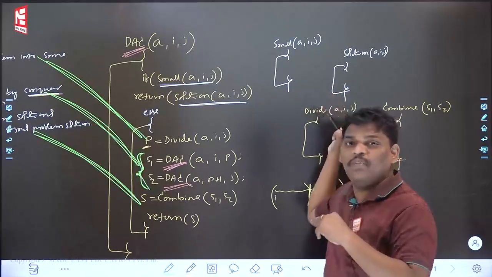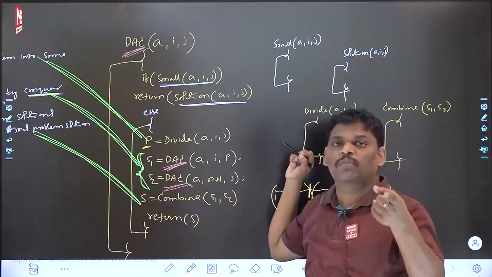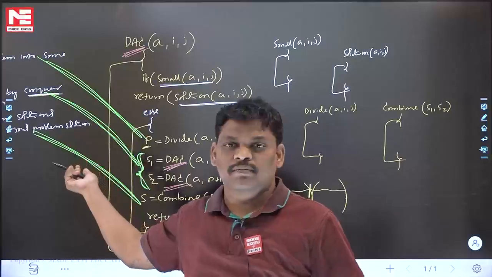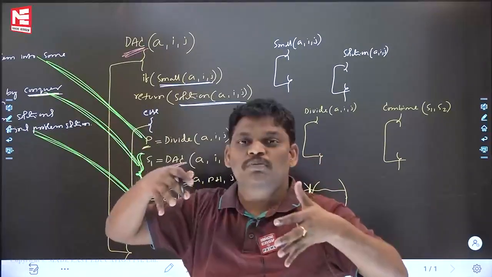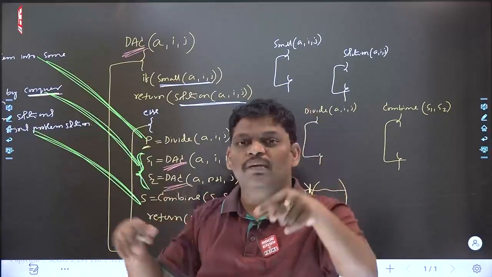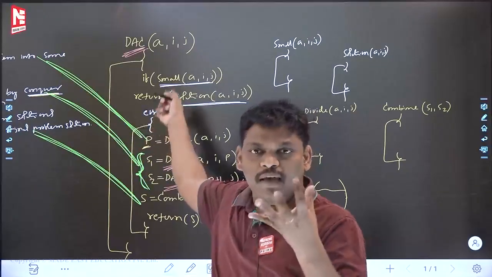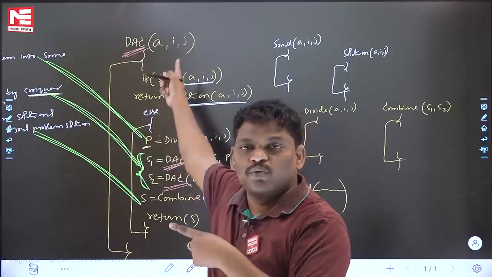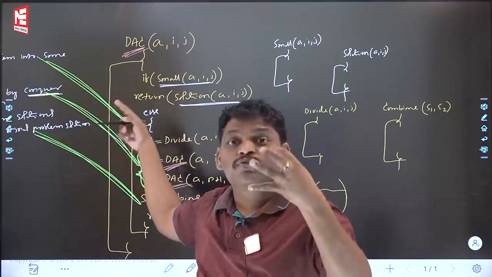Four functions code. Can you help me now? What about the four functions code? Try to remember: this four functions code will change from problem to problem. Supposition that for one of the problems, I am using the divide and conquer technique. I have one problem, and I want to solve that problem using divide and conquer, using this algorithm.